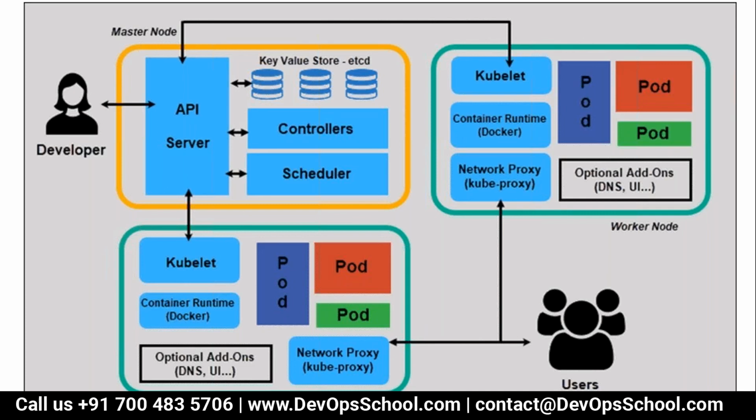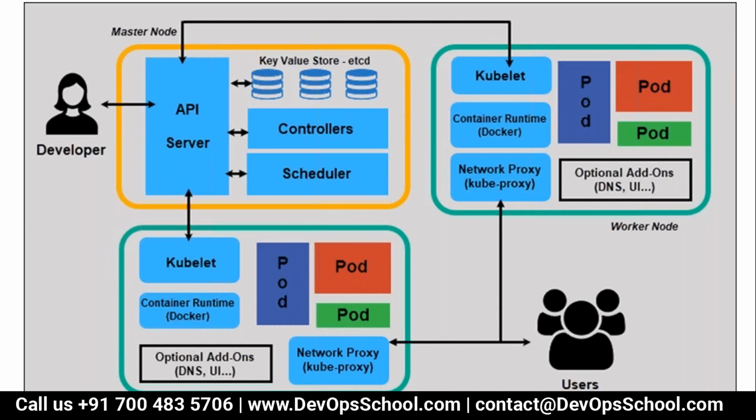The API server also talks to the controllers. The API server also talks to the scheduler, which we discussed. That's called the master. Now the master API server talks to the kubelet in the worker node. Look at this arrow downside, and kubelet manages your worker node. Now if you see here, kubelet manages your pod with the help of Docker, and another component is also there, which is basically the network proxy. The network proxy assigns the IP address to the pod, and some other things also.